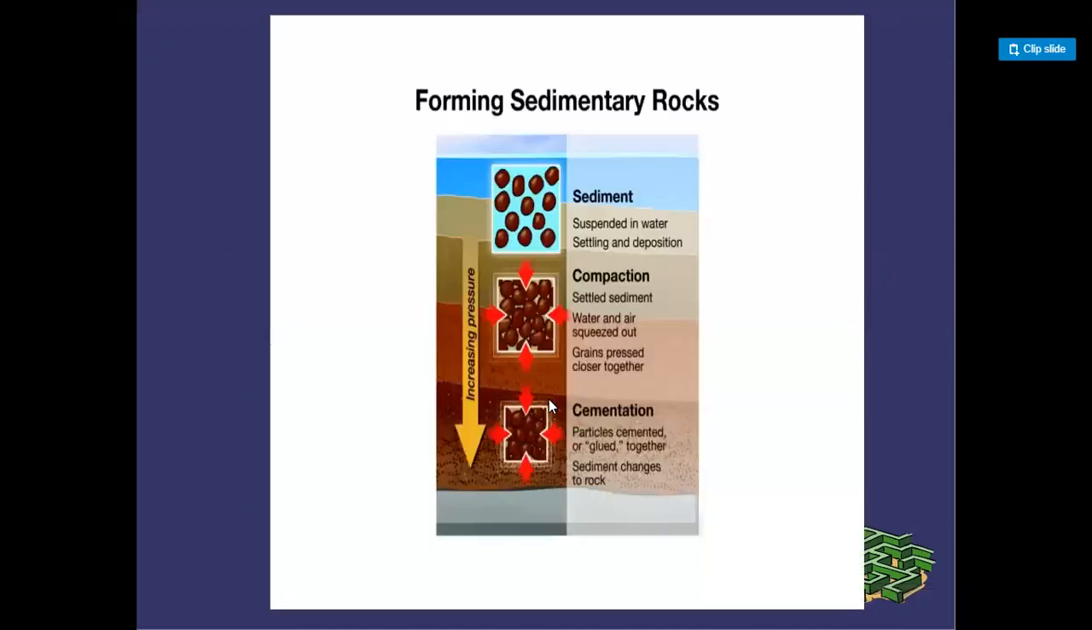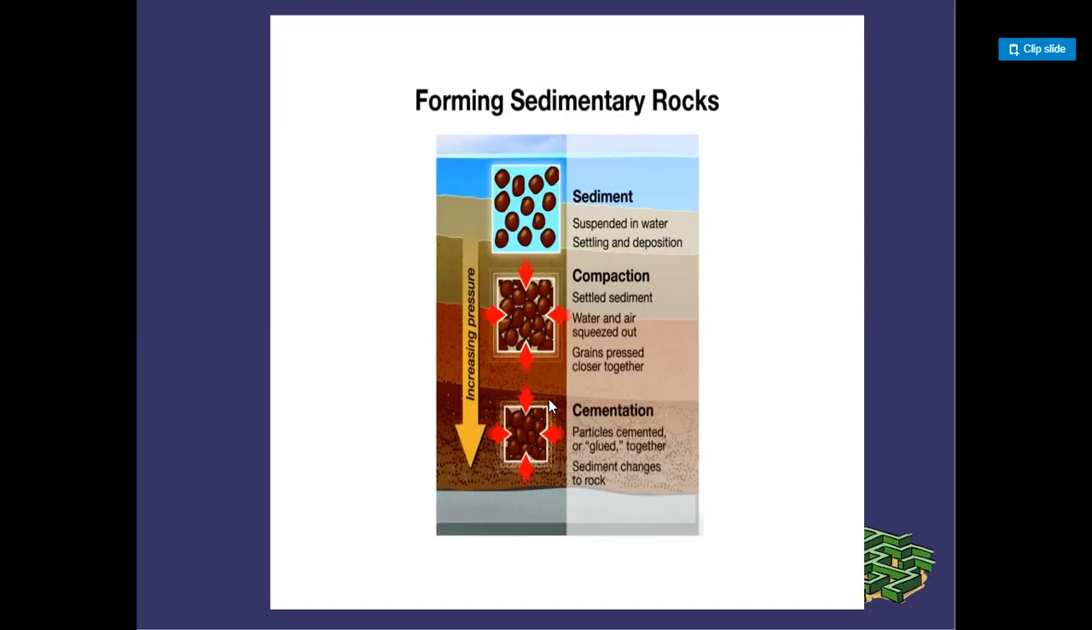Now, forming sedimentary rock. Sorry, guys. The first step is sediment, the second step is compaction, and the third step is cementation. In the first step, sediment is suspended in water, settling and deposition. The second step is compaction: settled sediment, water and air squeezed out, grains pressed closer together. In the third step, cementation, particles are cemented and glued together, and sediment changes to rock.